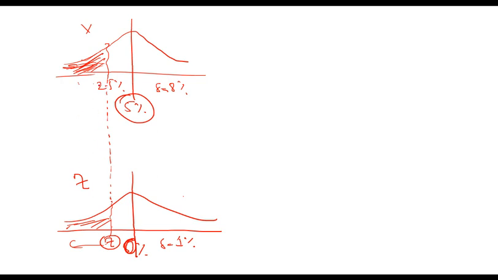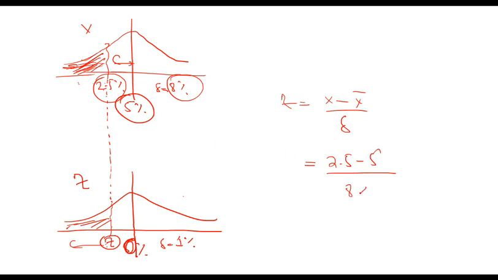But for that I will need to convert this 2.5 into Z. And how do you convert it? Z value is equal to X minus X bar divided by standard deviation. So I take the difference from the mean, which is 2.5 minus 5, and divide by the standard deviation, 8%, 0.08.